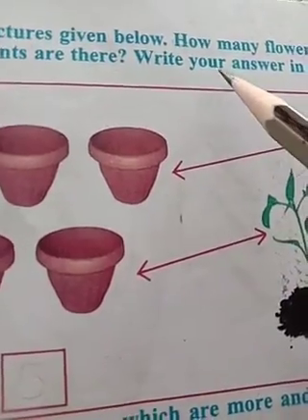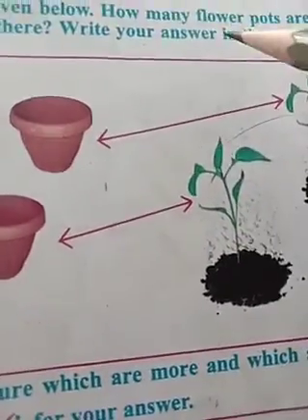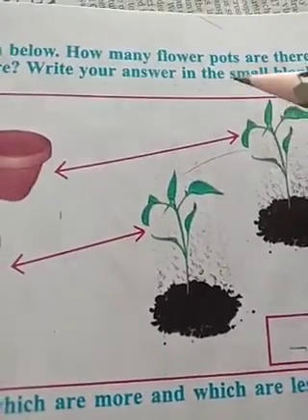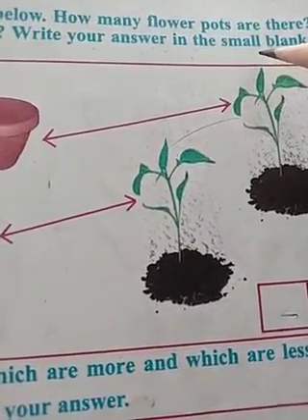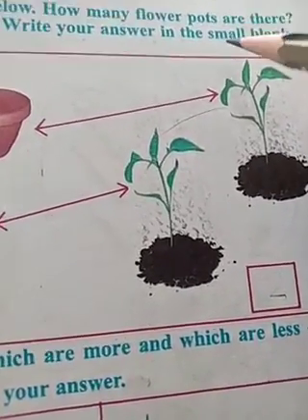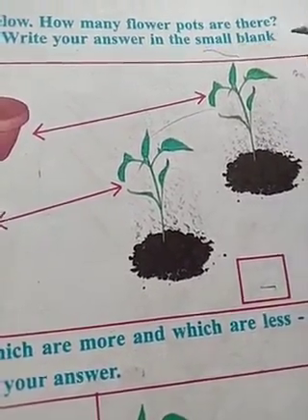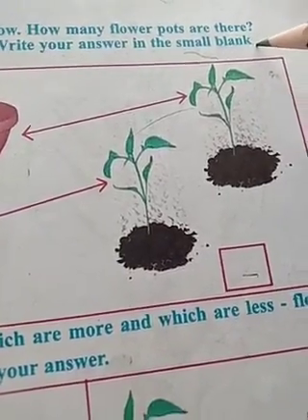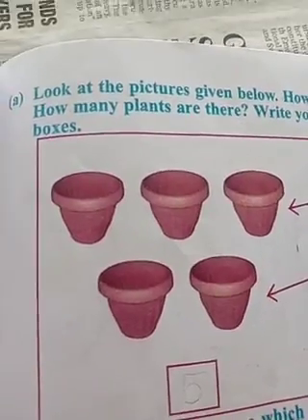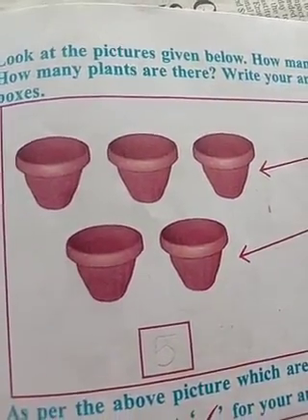Write your answer in small spelling. How many plants are there here? How many pots are there?